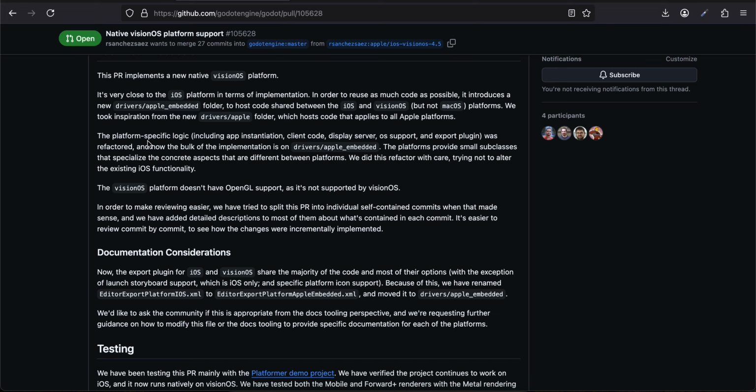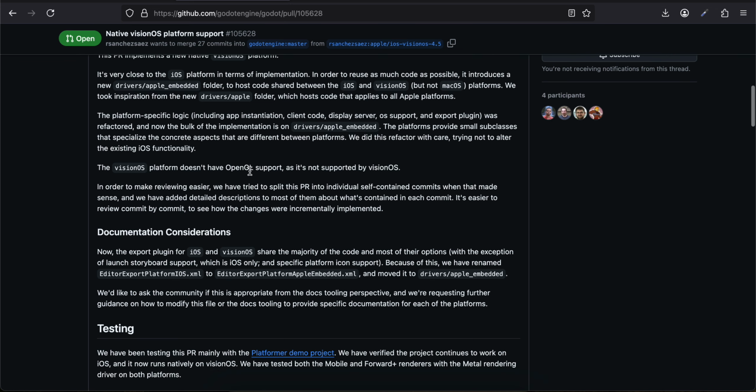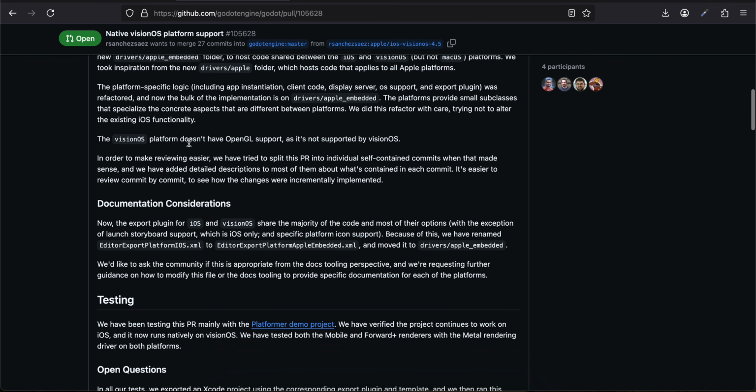The platform-specific logic, including app instantiation, client code, display server support and export plugin, was refactored, and now the bulk of the implementation is in drivers/apple_embedded. The platform provides small subclasses that specialize the concrete aspects that are different between platforms. We did this refactor with care, trying not to alter the existing iOS functionality.